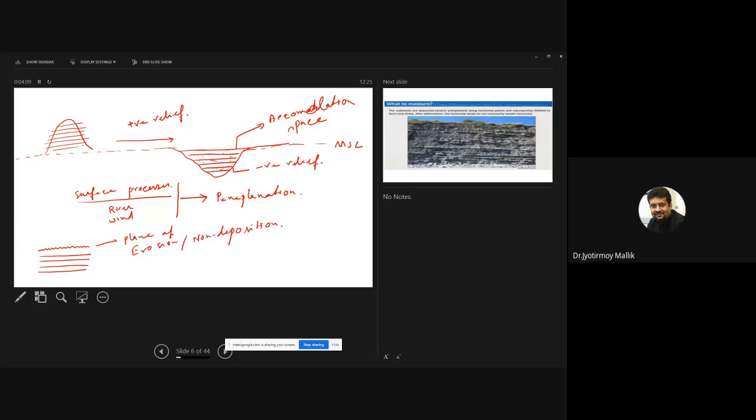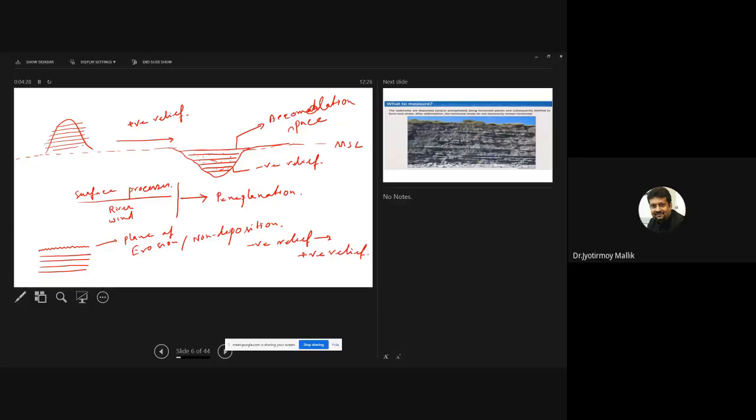So when does erosion or non-deposition happen? That will only happen if this negative relief is transformed to a positive relief.